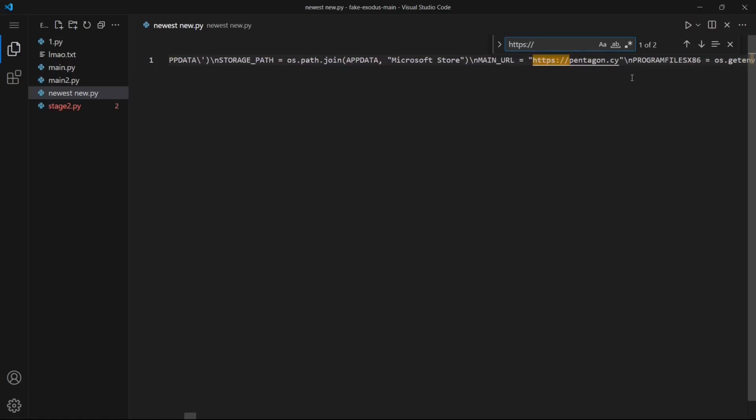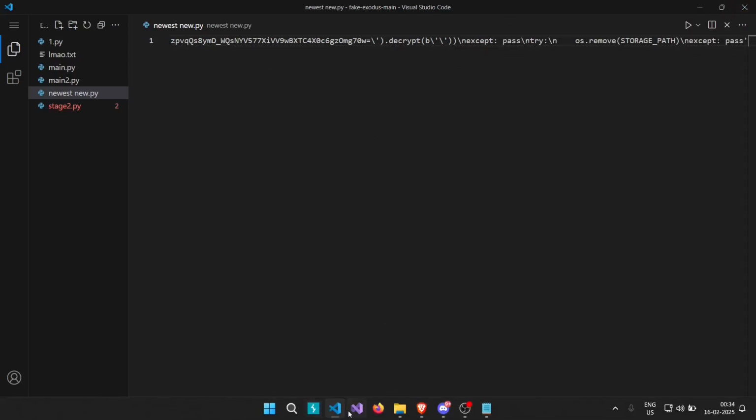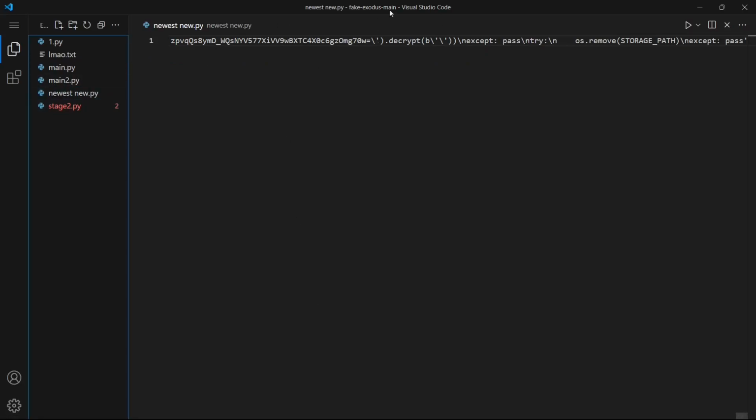This is pentagon.cy. There is another URL which is discord.users@me. This is for the token stealer, I'm pretty sure. Is there any Discord webhook in this? API dot Discord dot... okay, there's no Discord webhook in this one. So this is also useless.